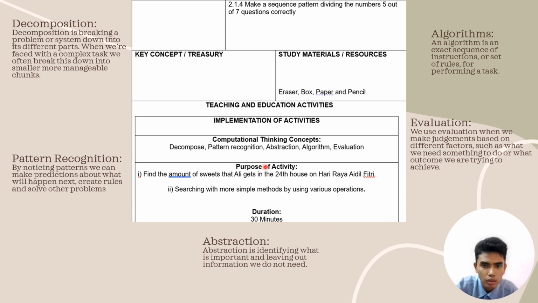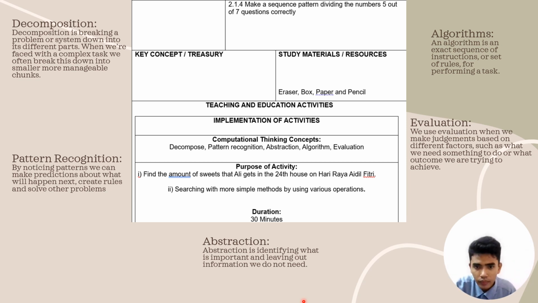Now, pattern recognition: by noticing patterns we can make predictions about what will happen next, create rules, and solve other problems. Like I said, with sequence patterns, say we obtain 2 items each day and want to calculate the number of items we get on the 100th day, or the sum of the items. We don't want to do 2 plus 2 plus 2 step by step, because it's going to be a lot of steps. Rather, we recognize the pattern and create a formula to get the answer for 100 days or 300,000 days more easily.